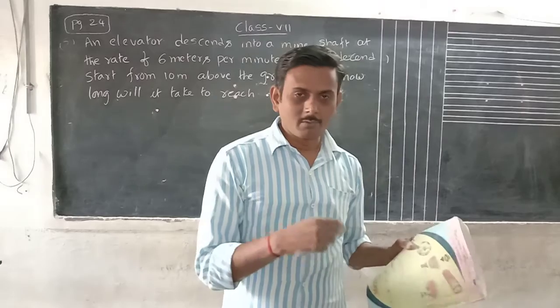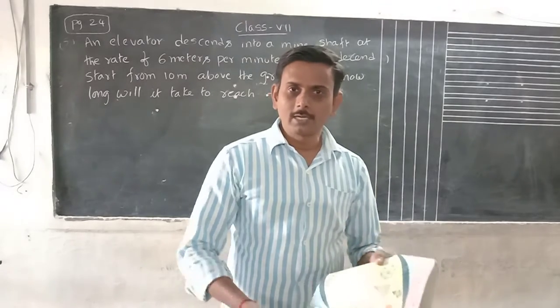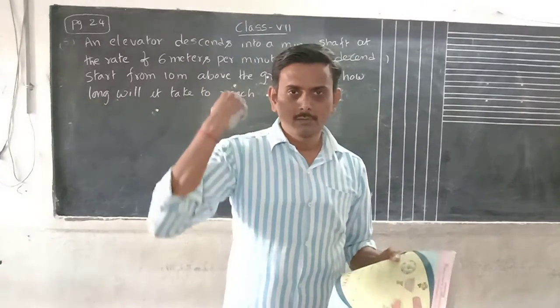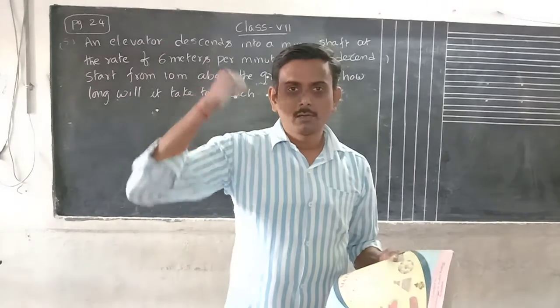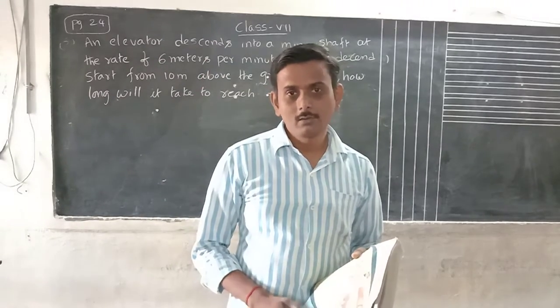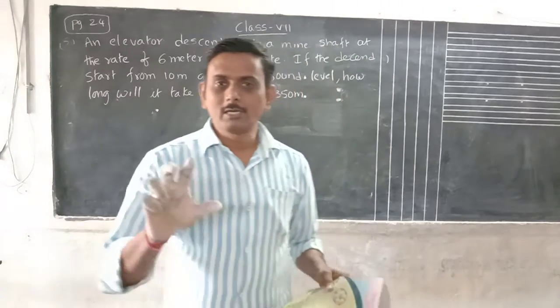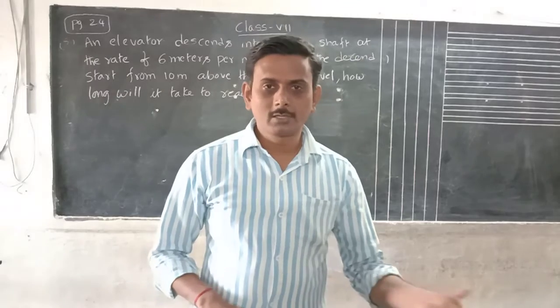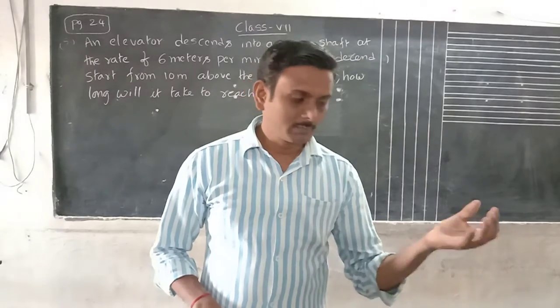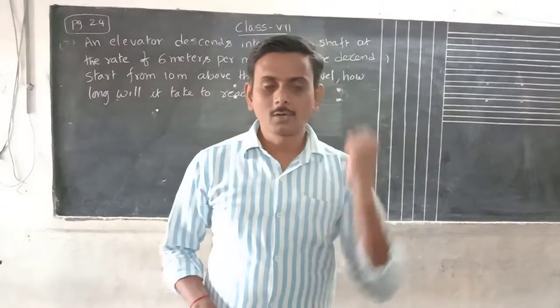So remember, an elevator is a lift, used to bring materials from underground to ground level.